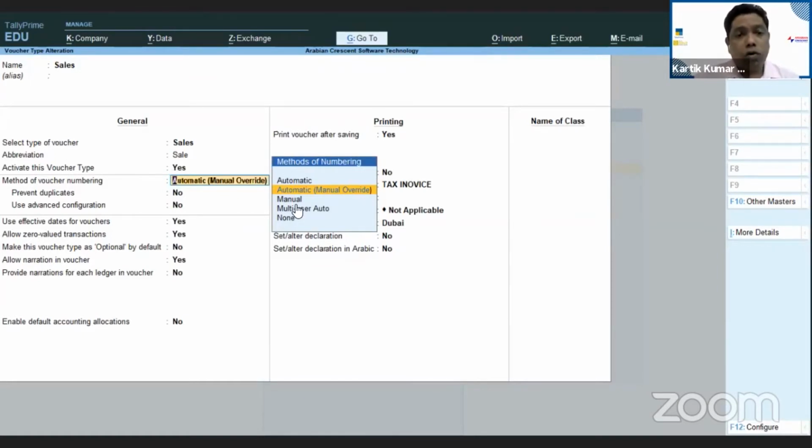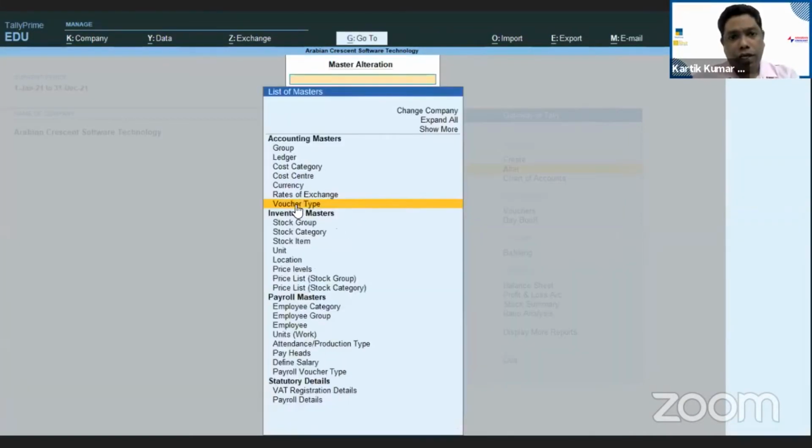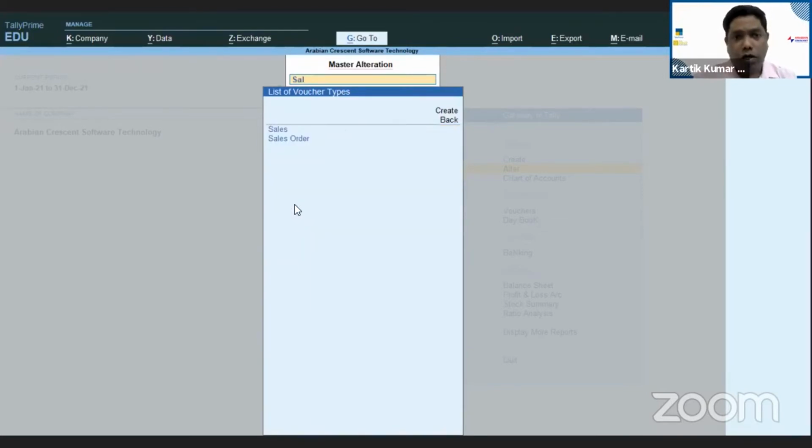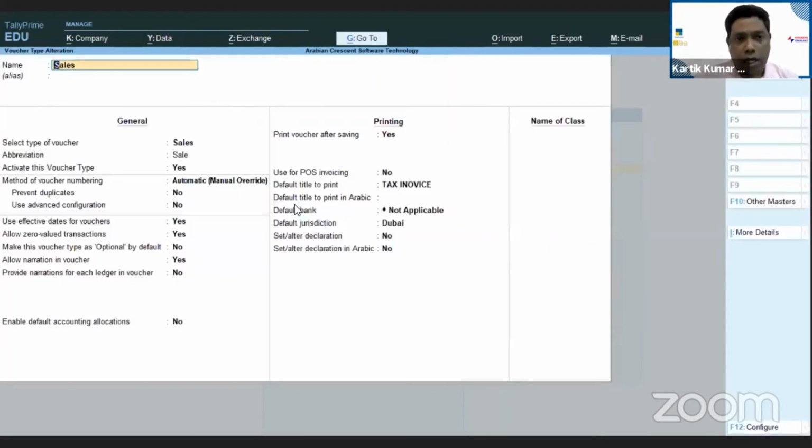Coming to our voucher numbering format, let me take you through the steps once again. From Gateway of Tally, I'm selecting voucher type, then whichever voucher. It can be sales order, purchase order, payment, receipt, any voucher. The procedure is the same for all vouchers. All you have to do is bring the cursor to use advanced configuration option, make it yes, and then press enter.